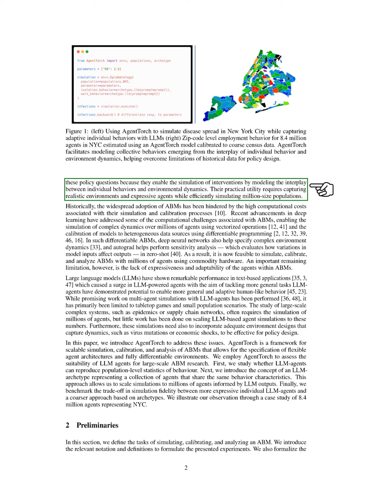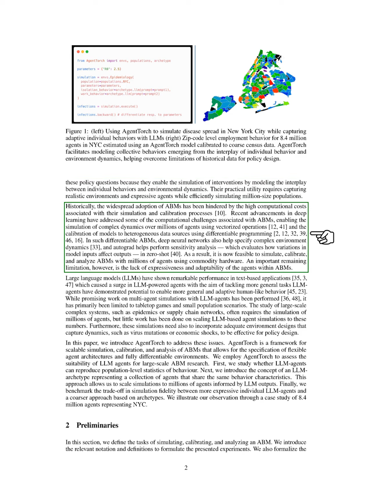ABMs are particularly useful for policy analysis because they simulate how individual behaviors interact with environmental factors. However, their practical use has been limited by high computational costs. Recent advancements in deep learning have helped overcome some of these challenges, allowing us to simulate millions of agents more efficiently and calibrate models using diverse data sources. In these advanced ABMs, deep neural networks can model complex environmental dynamics, and sensitivity analysis can be performed to understand how changes in inputs affect outputs.